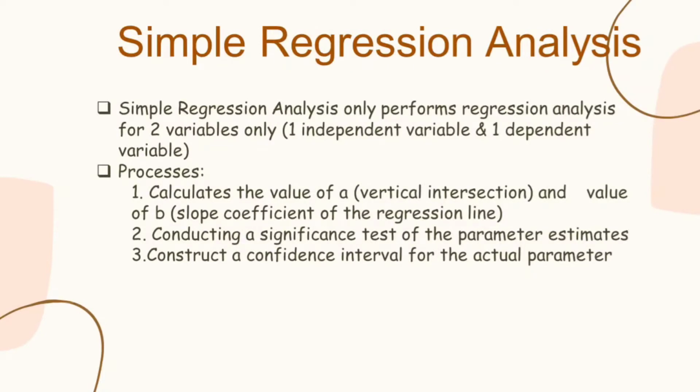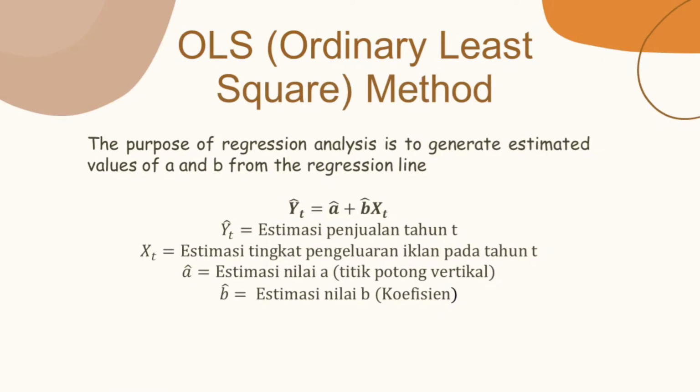The process is, first, calculate the value of A, or vertical intersection, and the value of B, or slope coefficient, of the regression line, and then conduct a significance test of the parameter estimate, and last, construct a confidence interval for the actual parameter. And then the OLS, or ordinary least squares, method. The purpose of regression analysis is to generate estimate values of A and B from the regression line.